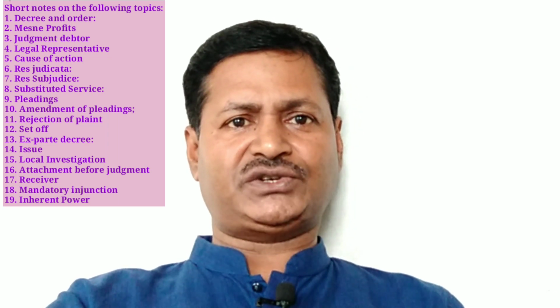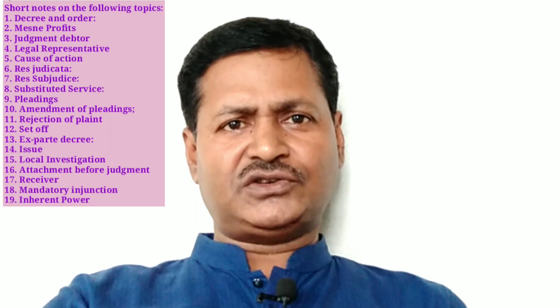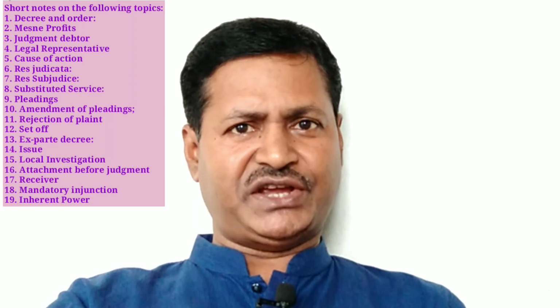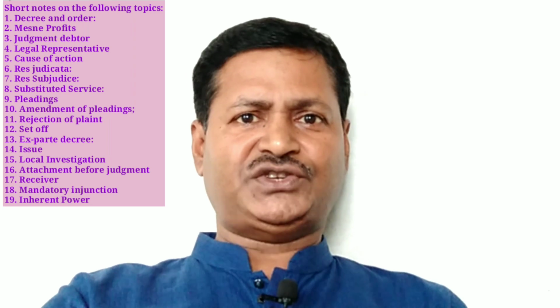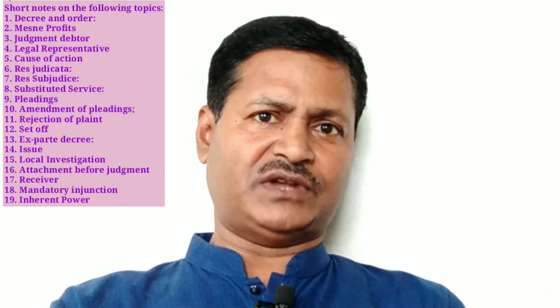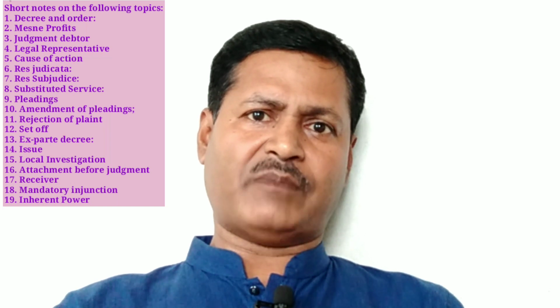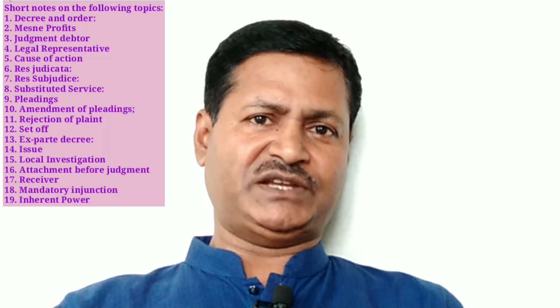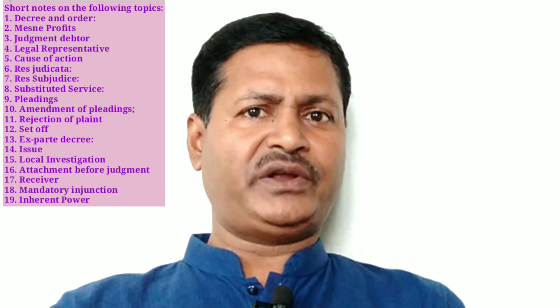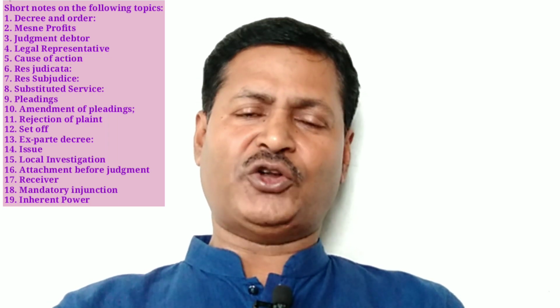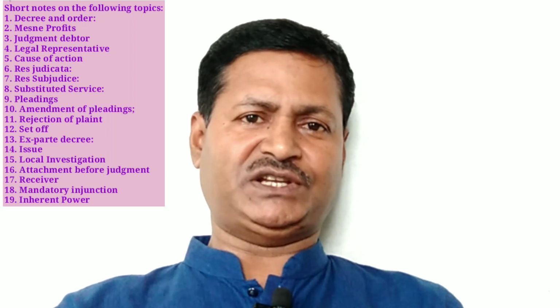Number 3, judgment debtor. According to Section 2, subsection 10 of the Code of Civil Procedure, judgment debtor means any person against whom a decree has been passed or an order capable of execution has been made. A person who is a party to the suit but no decree has been passed against him cannot be held to be a judgment debtor.